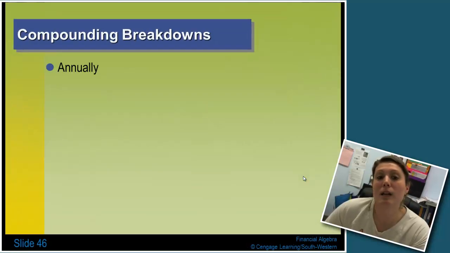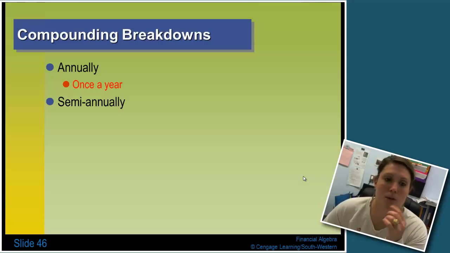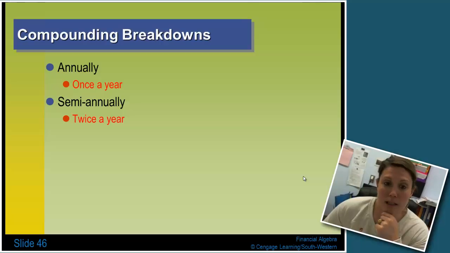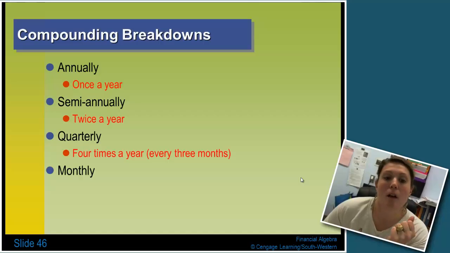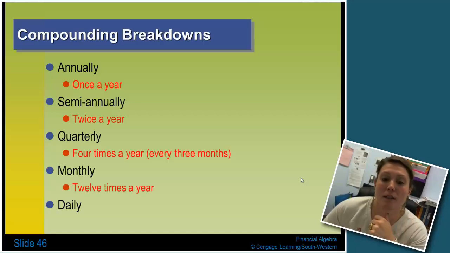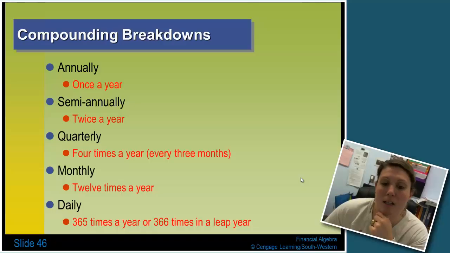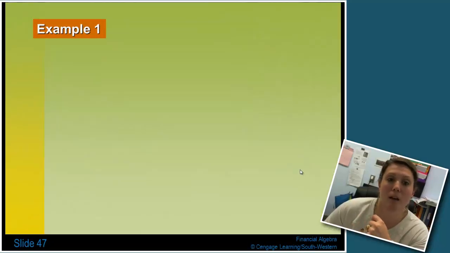Again, your compounding breakdowns here: annually means once a year, so you'd use your simple interest rate. Semi-annually means twice a year, every 6 months. Quarterly means 4 times a year or every 3 months. And monthly is 12 times a year. And daily is 365 times a year or 366 times a year if it's a leap year.